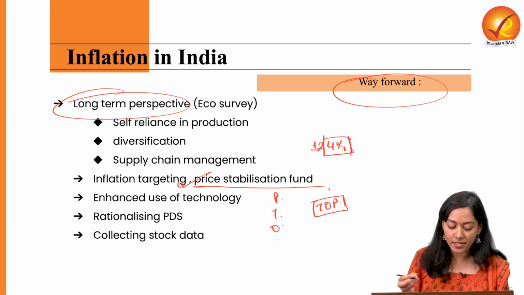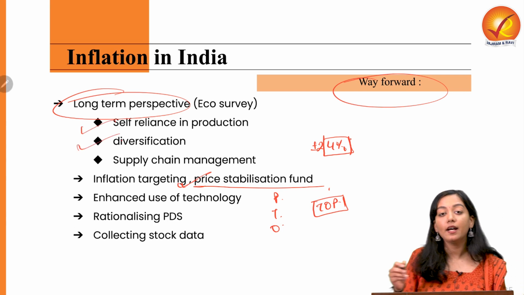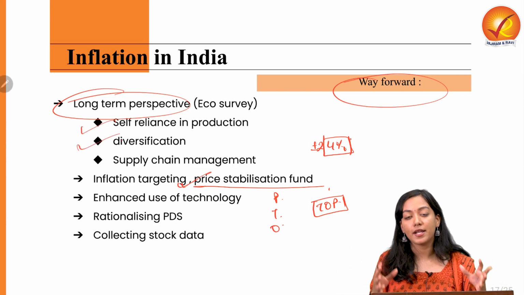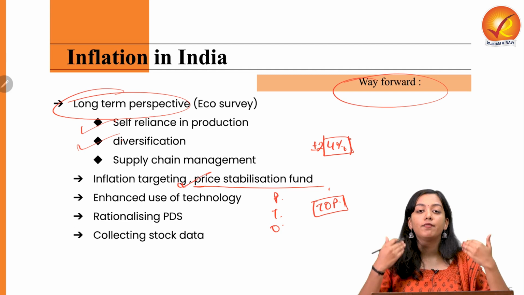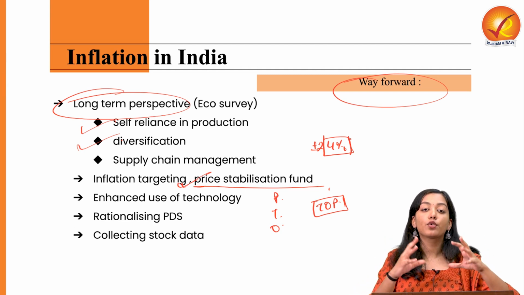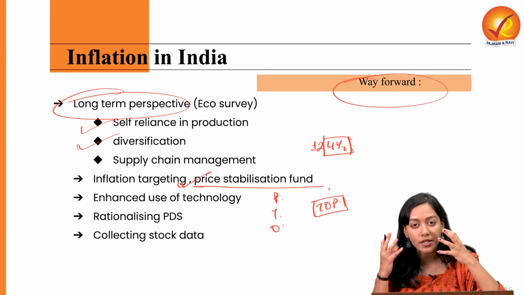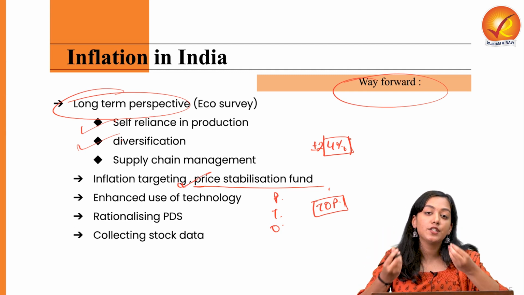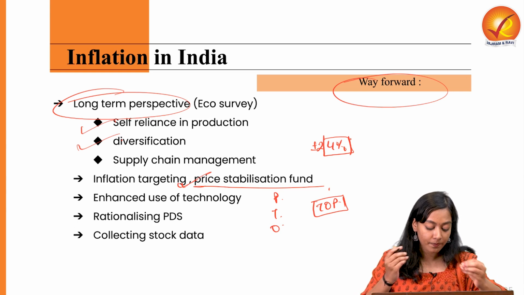For example, pulses and oilseeds. Second, India needs to diversify its crop basket. In order to double up farmers' income, in order to ease off the inflation, we need to also focus on growth of millet production, which is more resistant towards changing weather events or climate events.